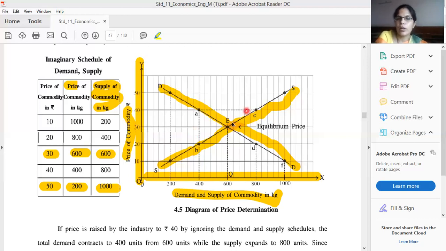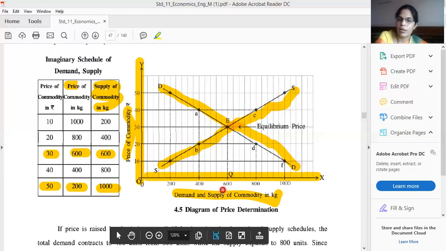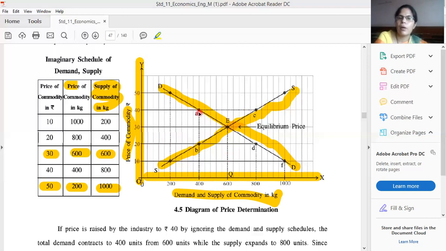It is not the initial point, it is the initial price, and it is market demand and supply. This quantity will decide. And if you say, no ma'am, I want to decide 40 rupees, then what condition will occur? When the 40 rupees price is decided by the consumer or by the seller, then demand will decrease, because both have an inverse relationship. So demand will decrease from 600 units to 400. But the seller wants to sell more units in the market, so supply will increase from 600 to 800. So no, these two will not match.